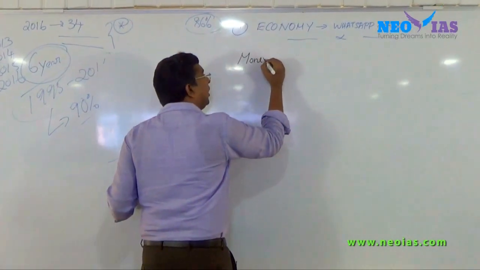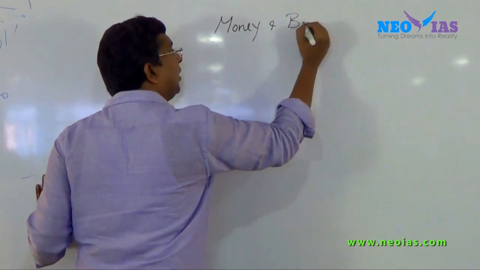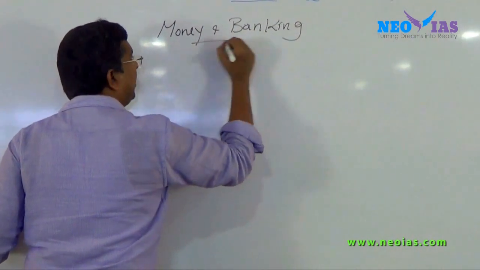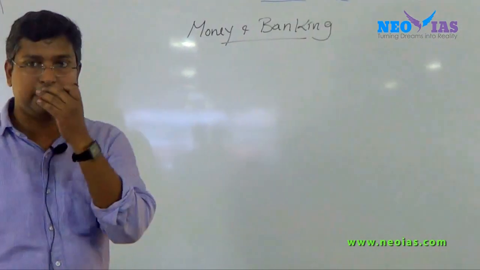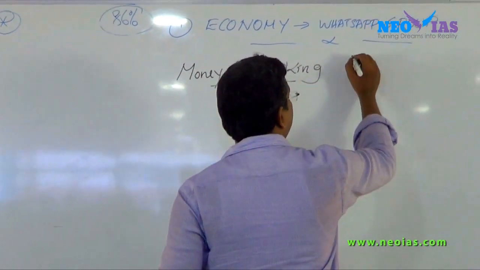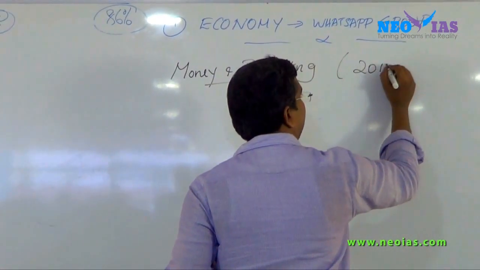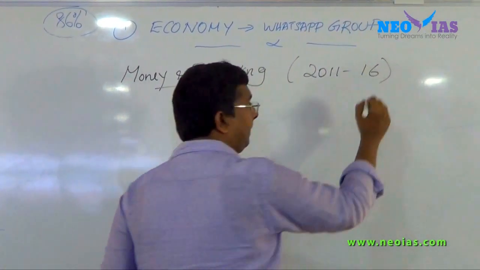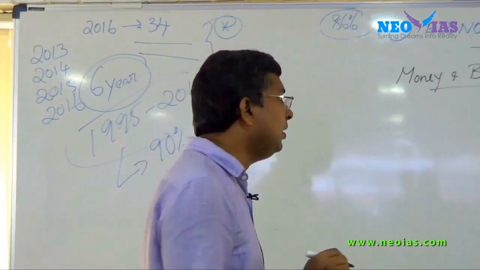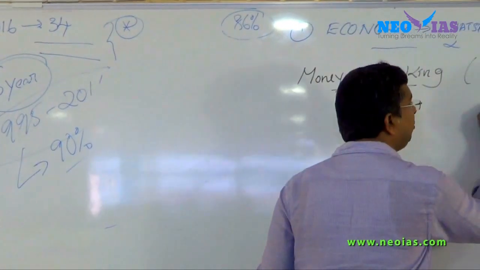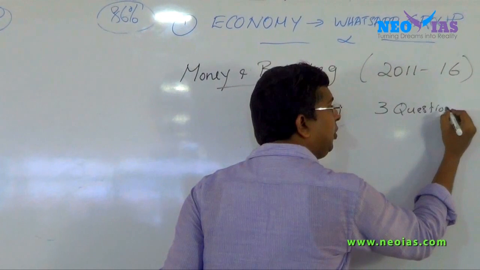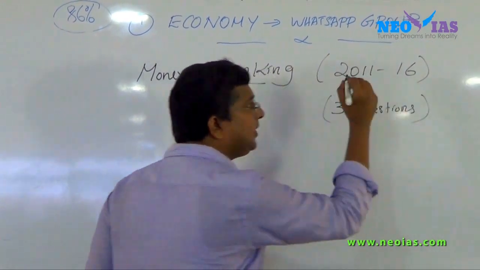So before starting this topic called money and banking, have an idea about the trend of money and banking questions being asked in the last 6 years, that is, from 2011 to 16. Every year, a minimum of 3 questions have been asked consistently. 3 questions minimum are asked in all the 6 years.